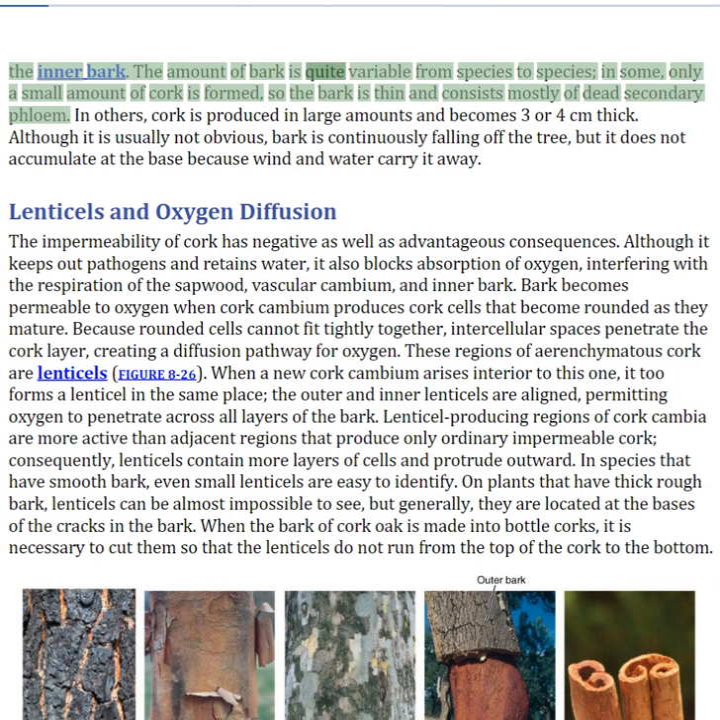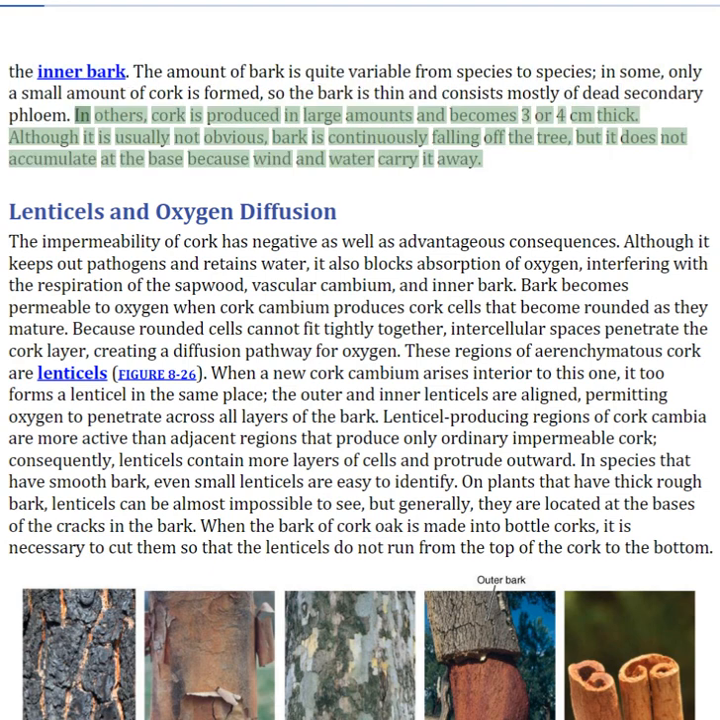The amount of bark is quite variable from species to species. In some, only a small amount of cork is formed, so the bark is thin and consists mostly of dead secondary phloem. In others, cork is produced in large amounts and becomes 3 or 4 centimeters thick. Although it is usually not obvious, bark is continuously falling off the tree, but it does not accumulate at the base because wind and water carry it away.